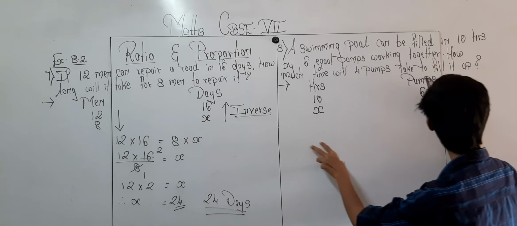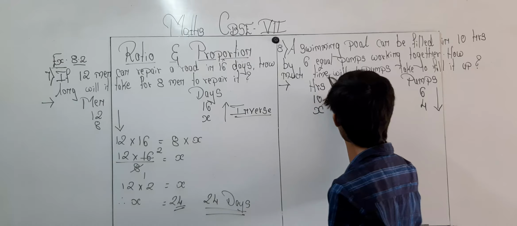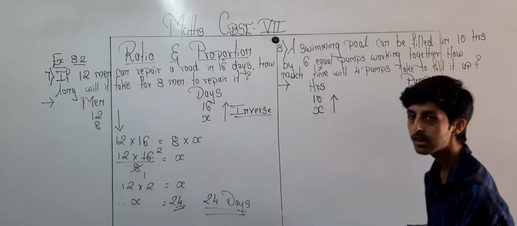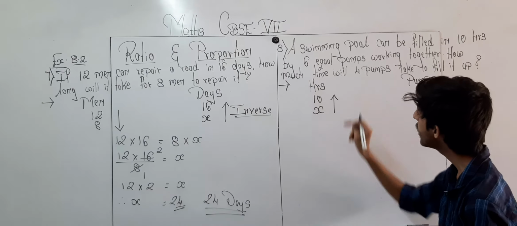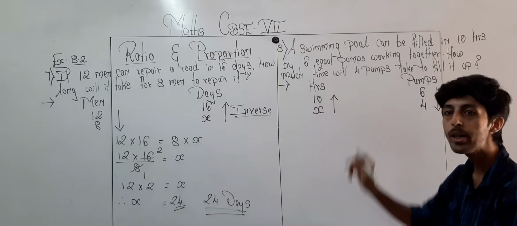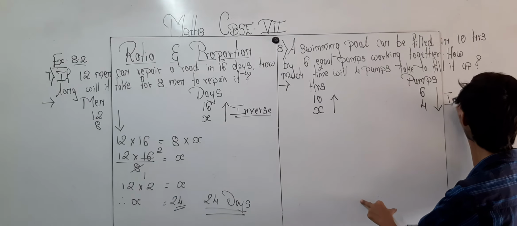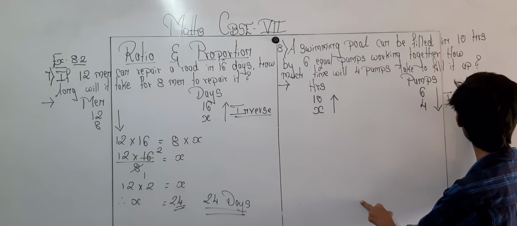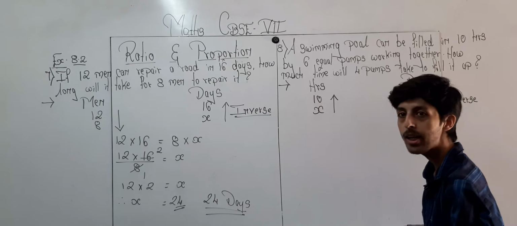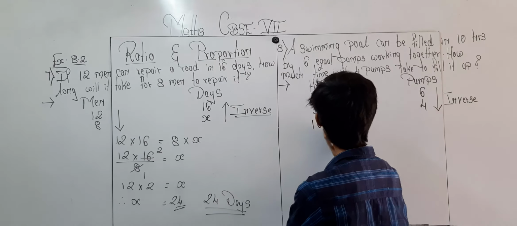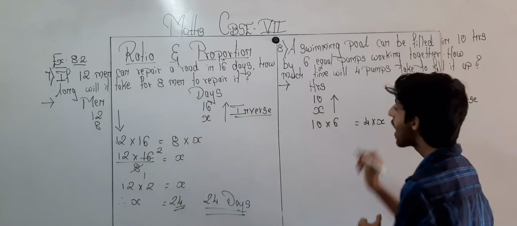Now see over here, the pumps are getting decreased. So indirectly the hours will be getting increased, because 2 pumps have got decreased. So the time required to fill the swimming pool will be getting increased. So both are moving in the opposite direction. So which concept? Inverse proportion. Okay. So over here, now what will we do? Straight multiplication. So over here 10 multiplied by 6 is equal to 4 multiplied by x.